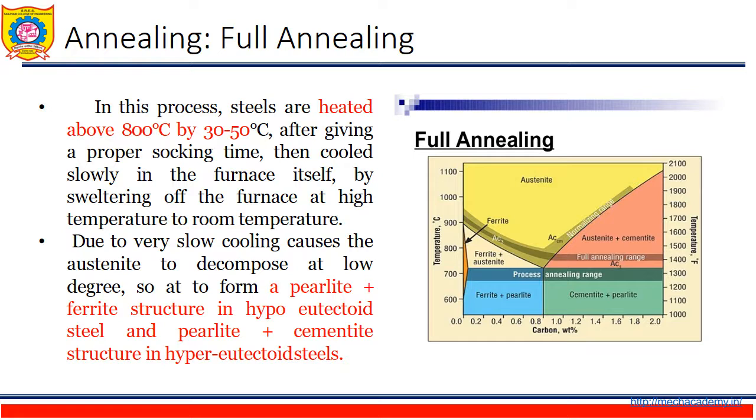In this process, the steels are heated above 800 degrees Celsius by 30 to 50 degrees Celsius. After giving a proper soaking time, it is cooled slowly in the furnace itself by switching off the furnace at high temperature down to room temperature. Due to very slow cooling, it causes the austenite to decompose at a low degree so as to form a pearlite plus ferrite structure in hypoeutectoid steels and a pearlite plus cementite structure in hypereutectoid steels.